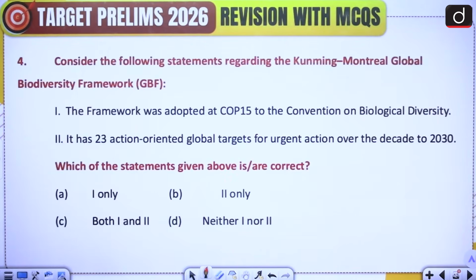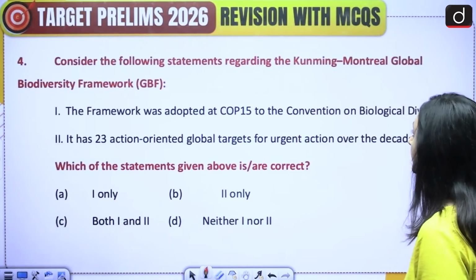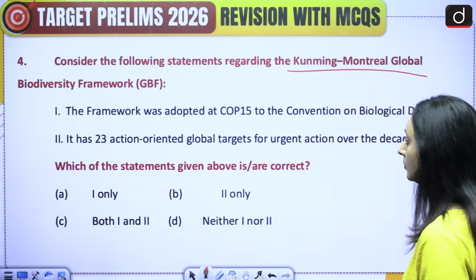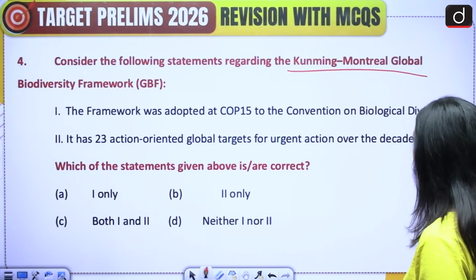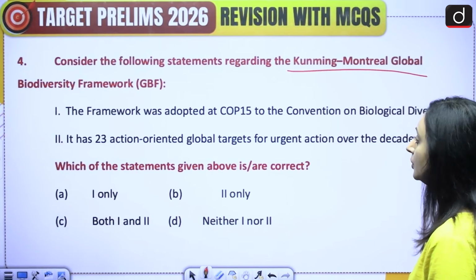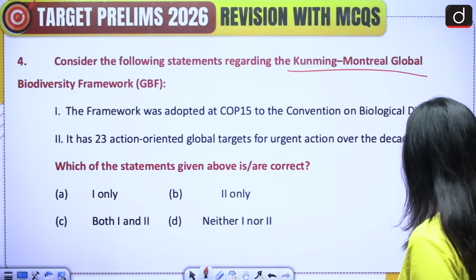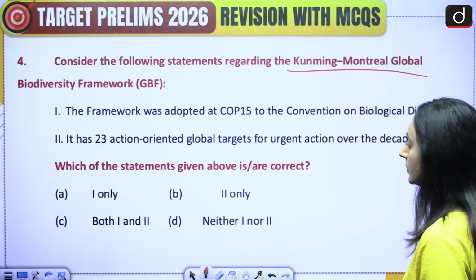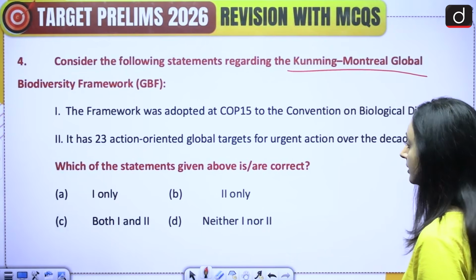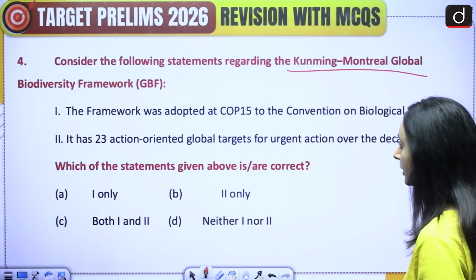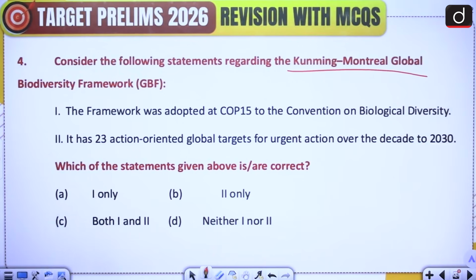All right, moving on. Consider the following statements regarding the Kunming-Montreal Global Biodiversity Framework. 1. The framework was adopted at COP15 to the Convention on Biological Diversity. 2. It has 23 action-oriented global targets for urgent action over the decade to 2030. Which of the statements given above is or are correct? A. 1 only, B. 2 only, C. both 1 and 2, or D. neither 1 nor 2. Please attempt this question.